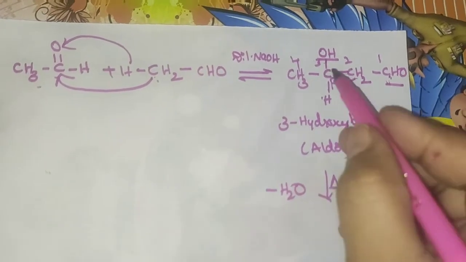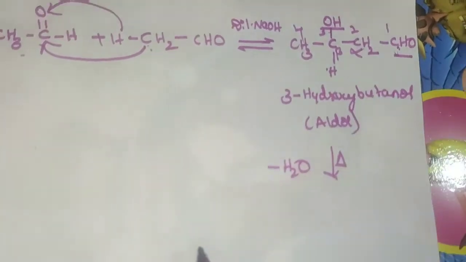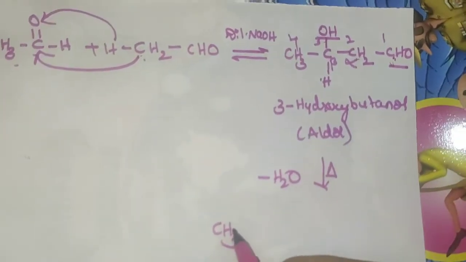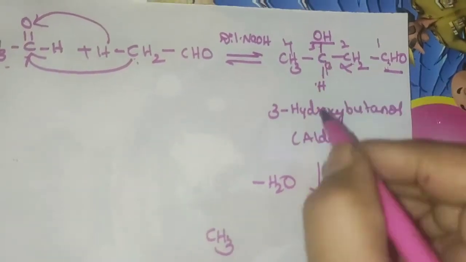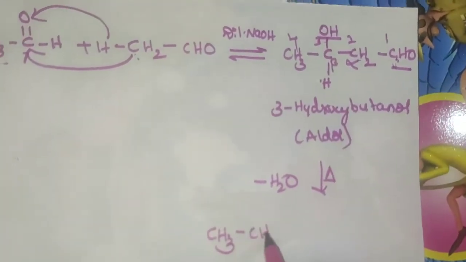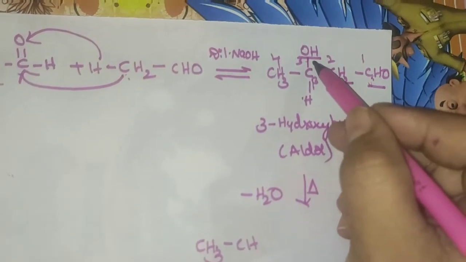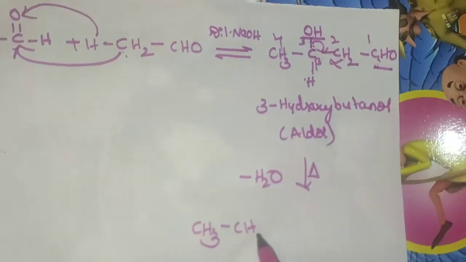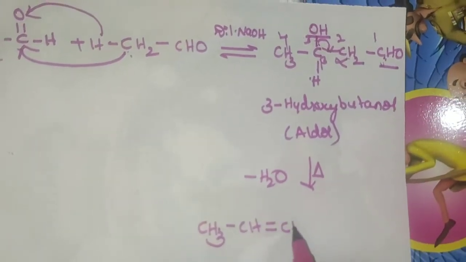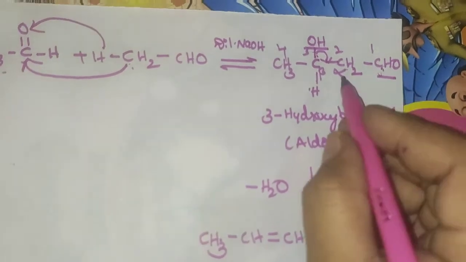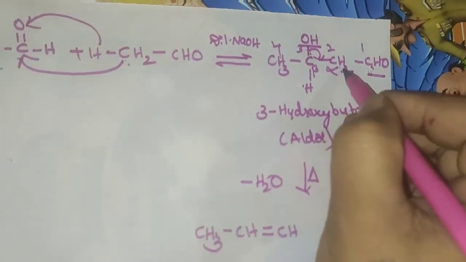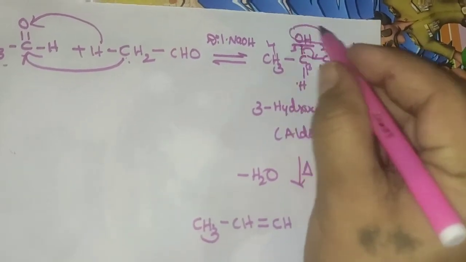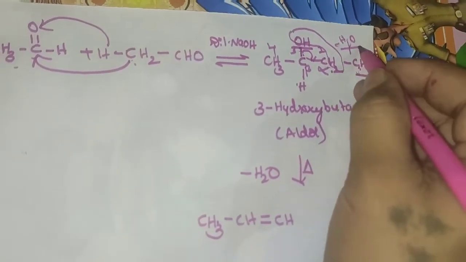Just we can observe here as it is CH3, and here CH, and that OH bond is shifted to this carbon atom, so now it will become a double bond CH, and again one hydrogen atom of this CH2 and this OH is eliminated in the form of a water molecule.